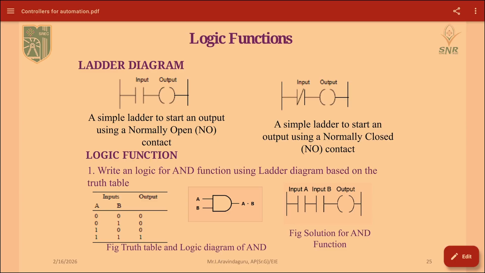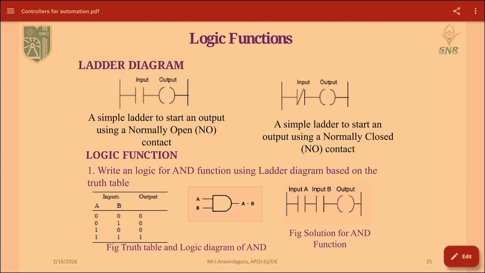Next we will go with logical functions. Before that, we should know that the normally open will represent zero and the normally closed will represent the one value. That is, in digital we will be dealing with zeros and ones. Here zero is represented as normally open contact and one is represented as normally closed contact.